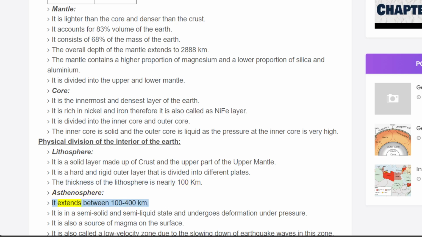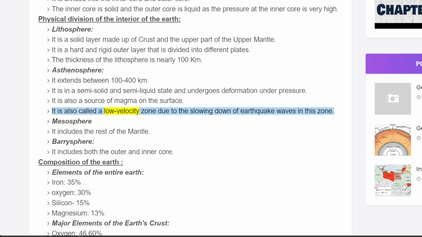Asthenosphere. It extends between 100 to 400 kilometers. It is in a semi-solid and semi-liquid state and undergoes deformation under pressure. It is also a source of magma on the surface. It is also called a low-velocity zone due to the slowing down of earthquake waves in this zone.